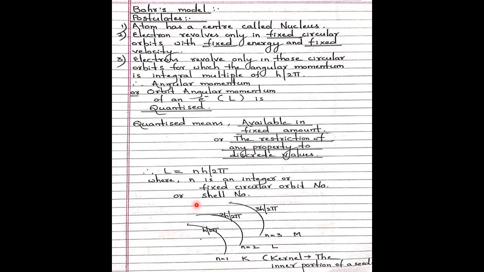He has told that n is nothing but the fixed circular orbit number, or shell number. If n equals 1, it is called the first shell or K shell. He has given the names also. For that shell, the angular momentum is h upon 2 pi only. So if an electron wants to revolve here, its angular momentum is h upon 2 pi only. If some other electron wants to take the next orbit, it has to be 2 h upon 2 pi only, not in between. In between, angular momentum is not allowed.